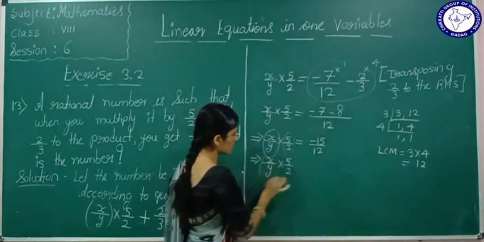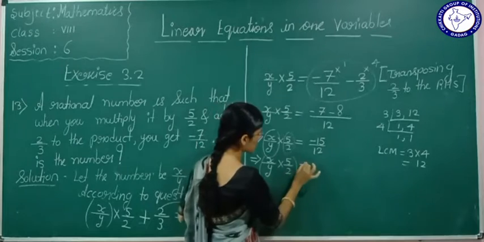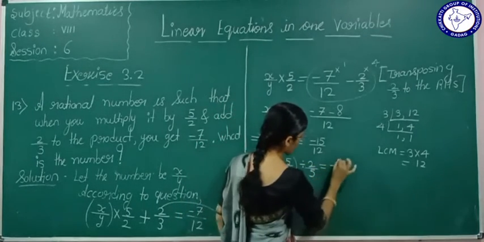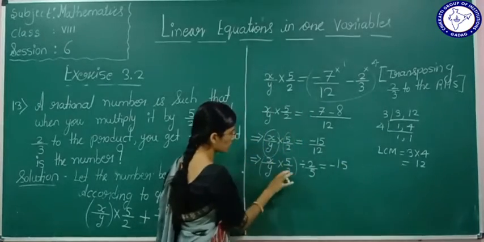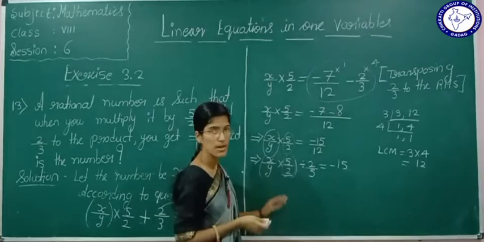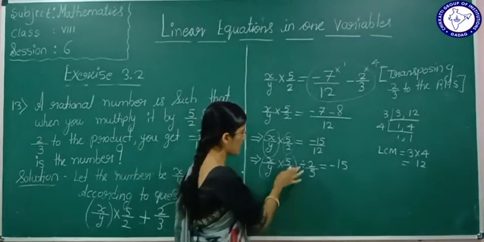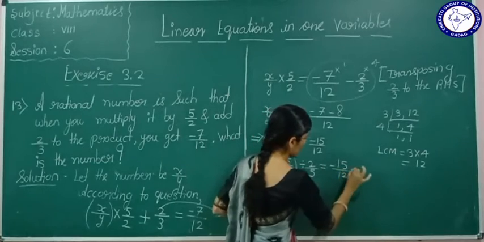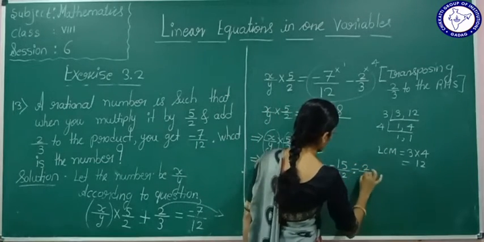Dividing both sides by 2 by 5. I want to eliminate this 5 by 2, so I will divide both sides by 2 by 5.